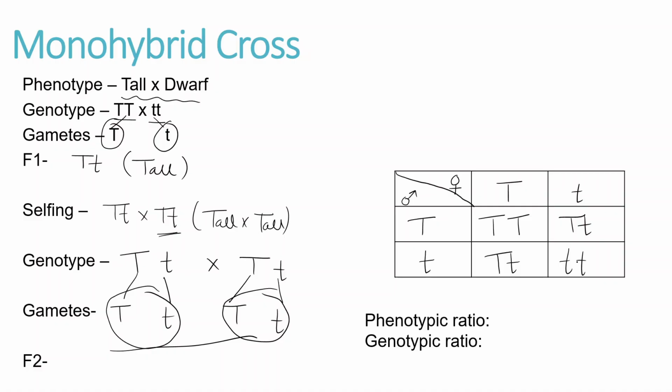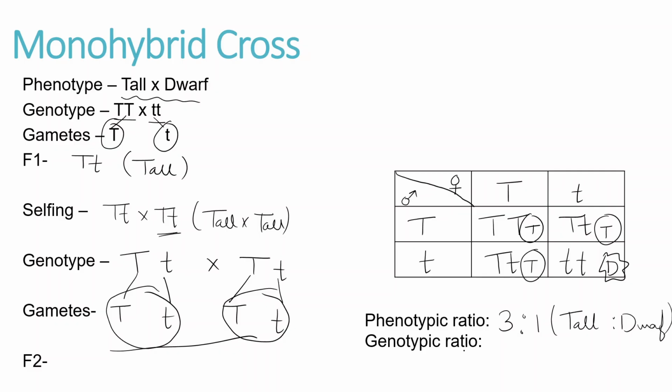Now after crossing over, let's look at the phenotypic ratio. Phenotypic, as we already saw, is about the physical characters. So this is tall, this is tall, this is also tall, but this is dwarf. So I can say 3:1, that means tall to dwarf is 3:1.